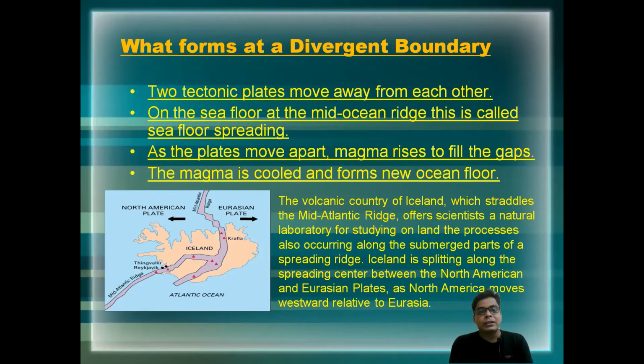If you take the example of Iceland, in the middle of Iceland you can say the two plates are moving away from each other, and due to this, a new landform has already started to form there.